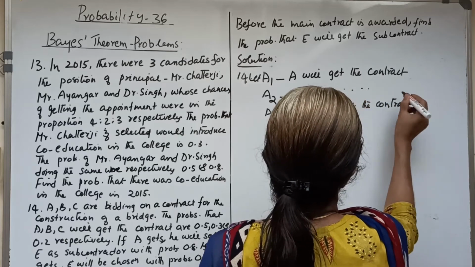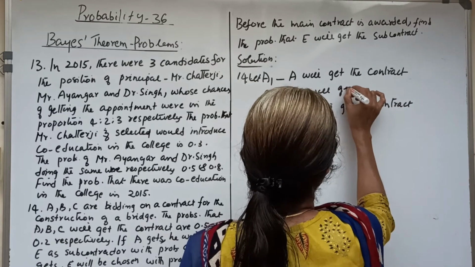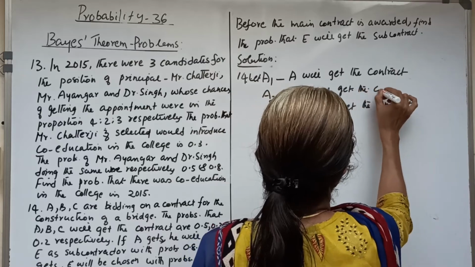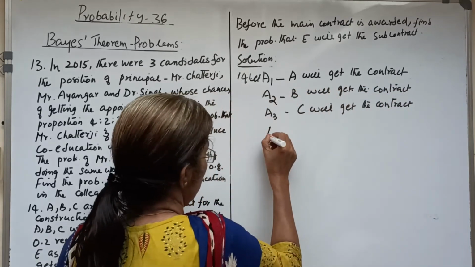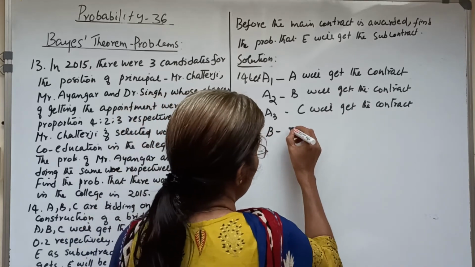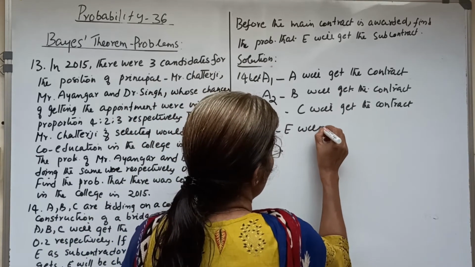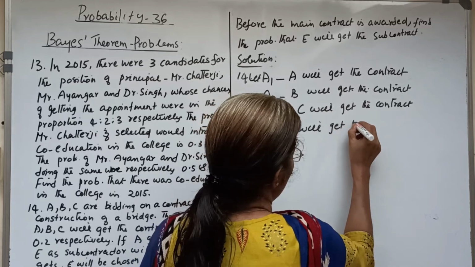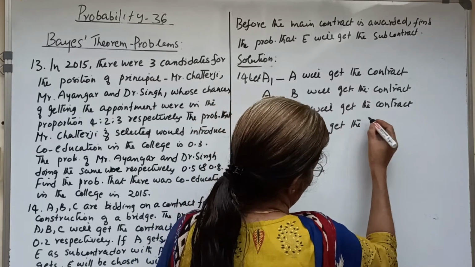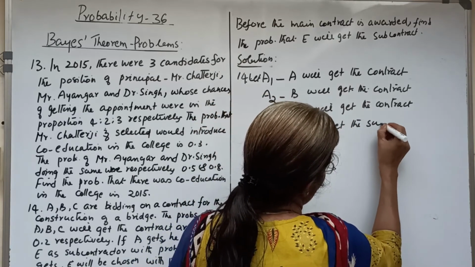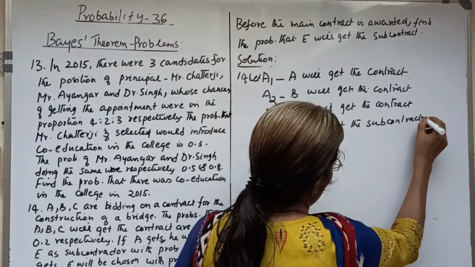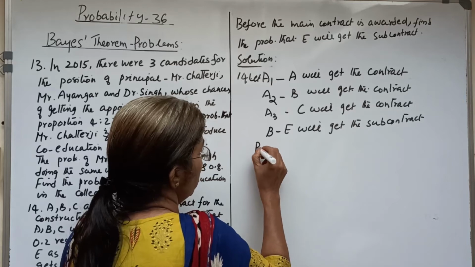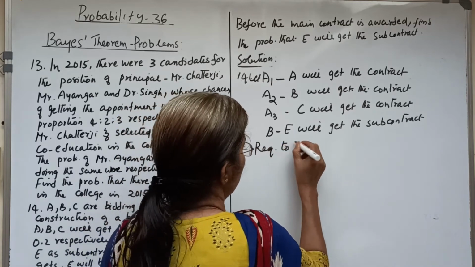And what is the given event? E will get the subcontract, let us consider it as B. We are required to find P of B.